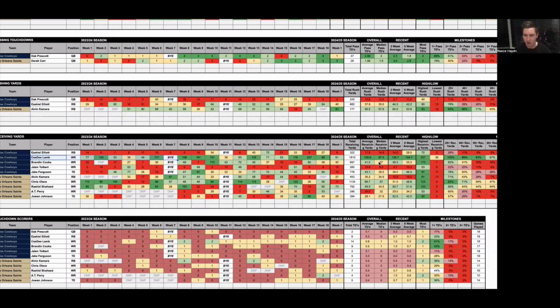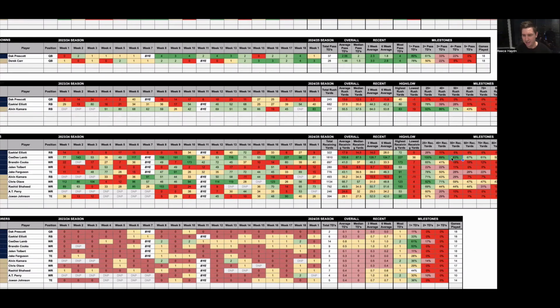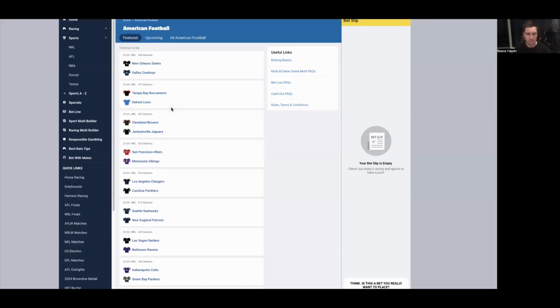You can see overall over all of last season and in week 1 this season, he had 61 yards receiving. He generates 50 plus in 83% of games, 60 plus receiving yards in 67%, and 70 plus in 61% of games. So generally, in the majority of games, he does get high numbers. This is probably going to be a high scoring game, which is going to generate a lot of passing yards. So I feel like he's going to be the player that is most likely to capitalize on that. So that's how I'm looking at playing the New Orleans Saints Dallas Cowboys game.